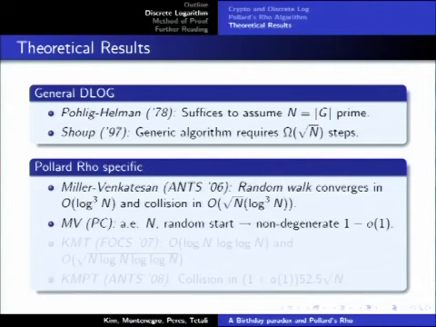And this can be used to show that the discrete log is found in order root n log cubed n steps. And they've also shown, in some personal communications, that if you start from a random state, then almost always you'll actually find the discrete log. You won't get a degenerate situation.